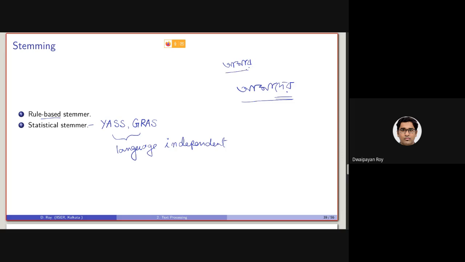So here the statistical stemmer will understand that a and ma are occurring together a large number of times, so they will be kept as they are, and this part will be chopped off. This is the beauty of a statistical stemmer. We don't need human intervention. Given a large set of documents, it can infer the rules, whereas in a rule-based stemmer the rules are made by human beings.